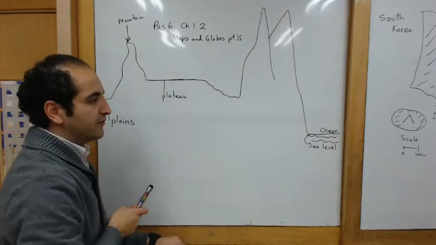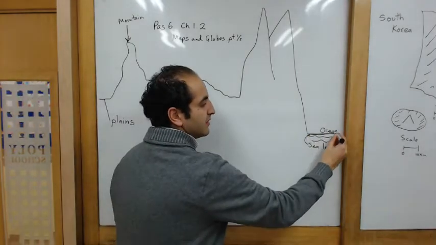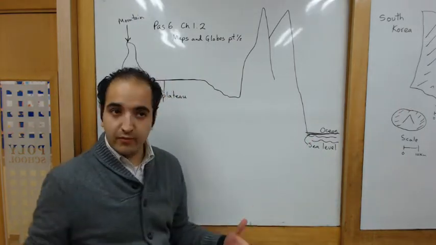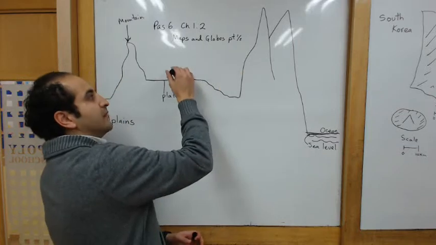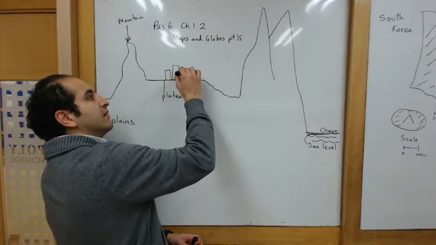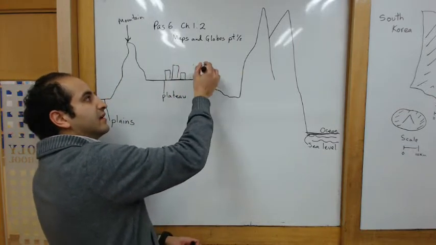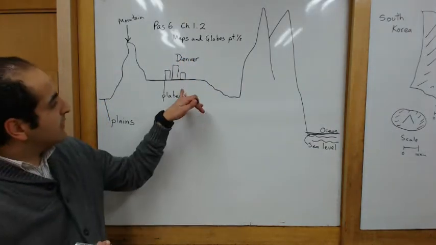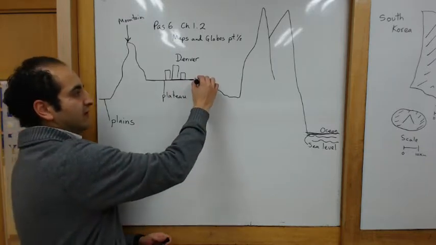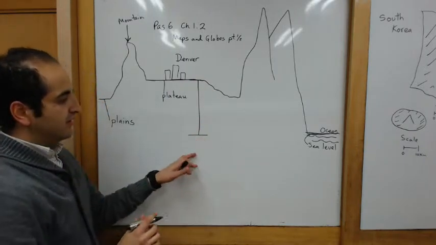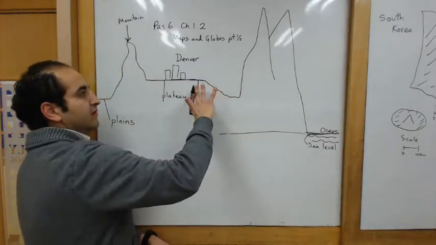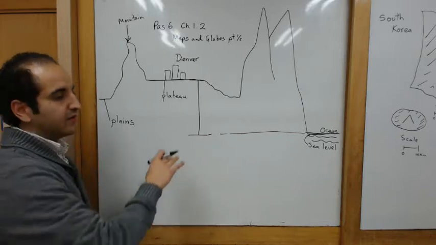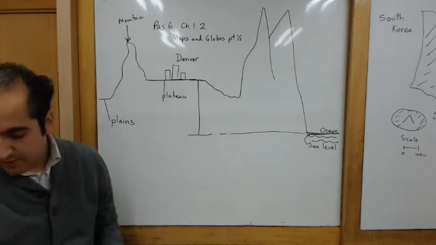A plateau, though, is a little confusing. Here's ocean level. The ocean is at the same level anywhere on the earth. For example, here there's a city, like the city of Denver, Colorado, which is on a plateau. A plateau is an area that is way high above sea level. Because look, sea level's over here. So it's high above sea level, but it's flat. Sometimes there are small plateaus, but this one happens to be a very long plateau.